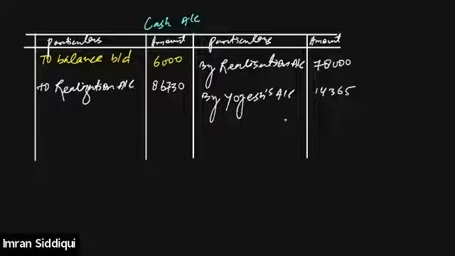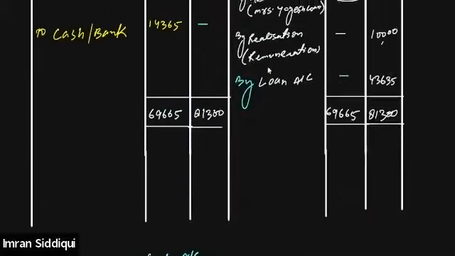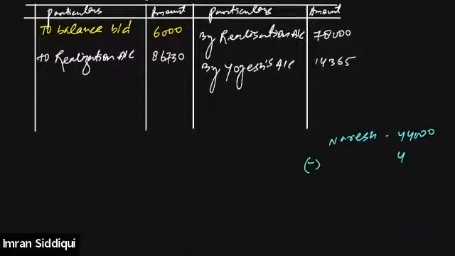Now pay attention. What was the loan of Naresh? Naresh's loan was 44,000, is that right? And out of 44,000, we adjusted 43,635, through the partner's capital account. Yes or no?